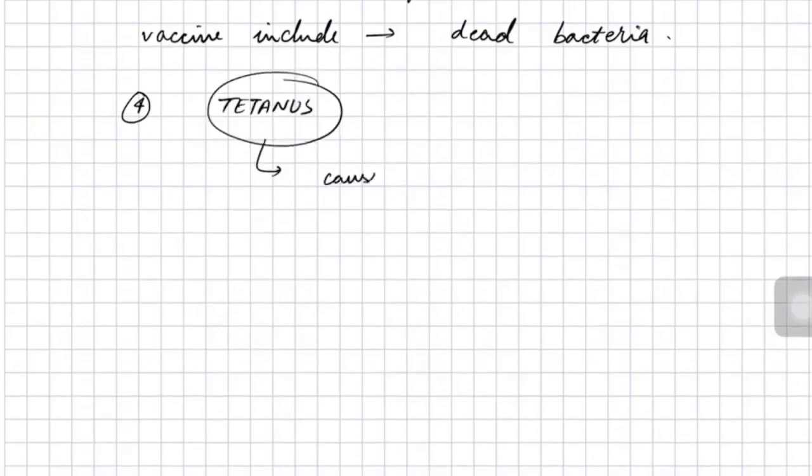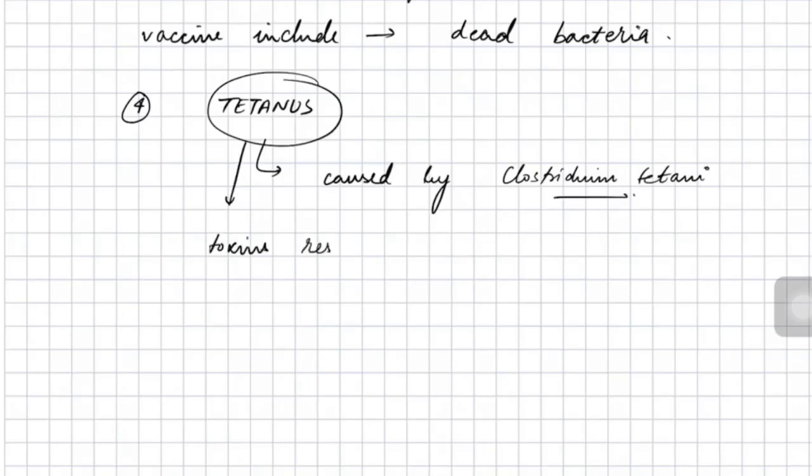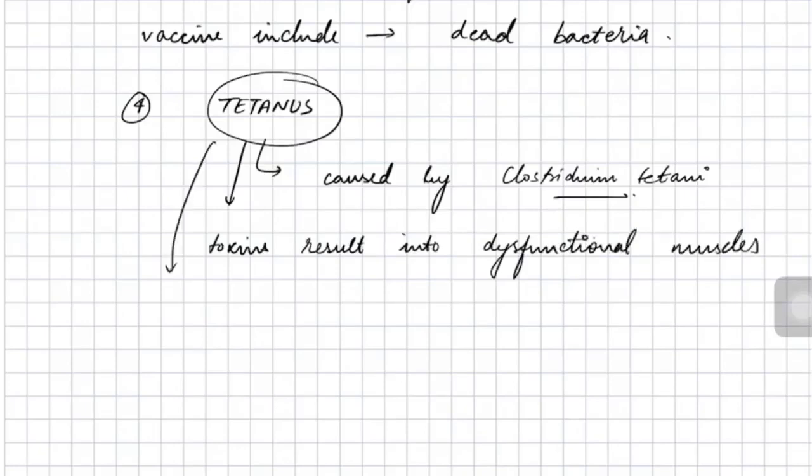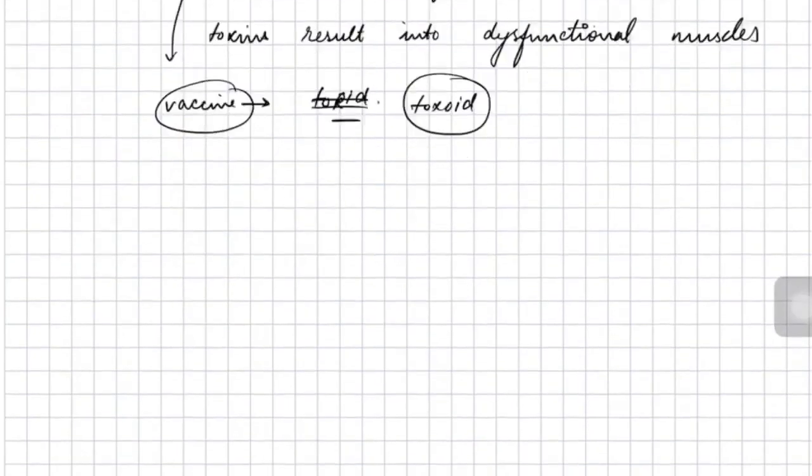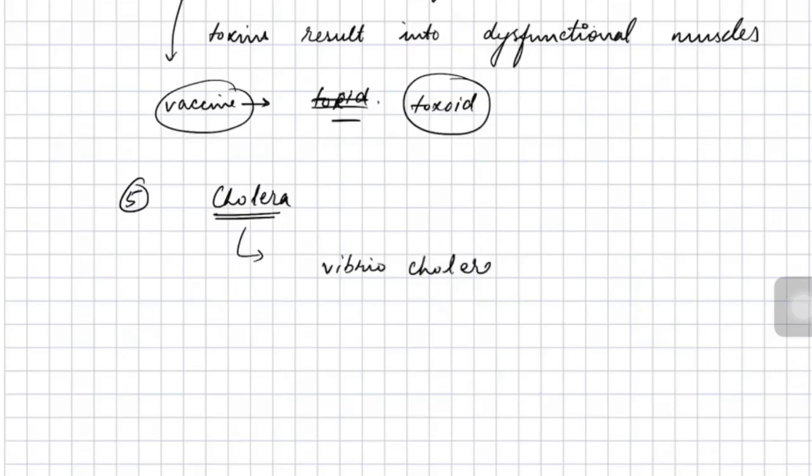Next bacterial disease is tetanus. Tetanus is caused by Clostridium tetani. Now this Clostridium tetani is a bacteria which results in the development of certain toxins in human blood. Those toxins result in complete dysfunction of the muscles, and ultimately people suffer from muscular spasms and also lockjaw condition and ultimately death. Vaccine is available again as antitoxins against the toxins produced by the tetanus bacteria.